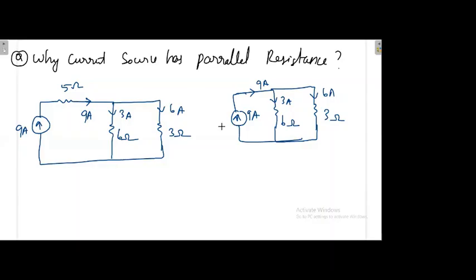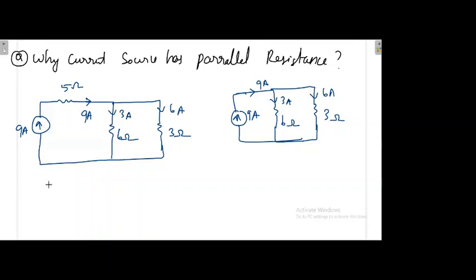Okay, so why current source as a parallel resistance? Now I connect the resistance in series, then I analyze the performance, then I remove that resistance. Then there is no change in the performance. That's why, again, what will happen if I connect it unnecessarily?